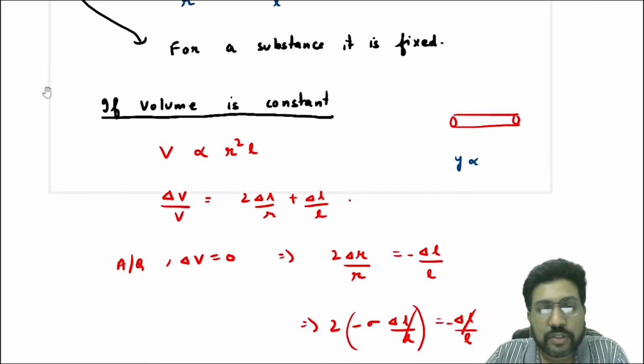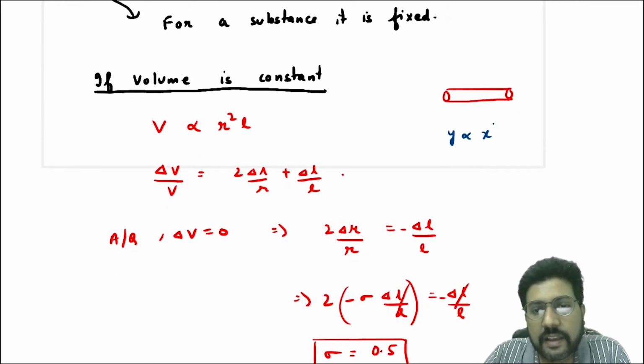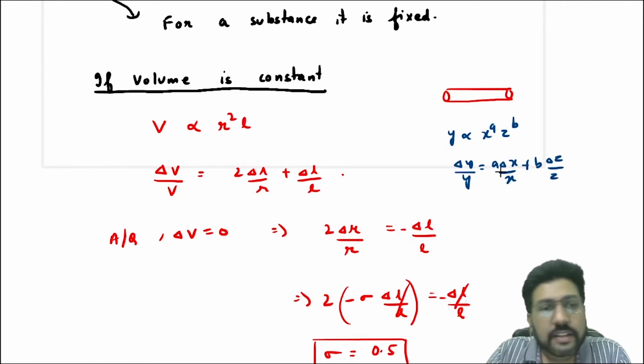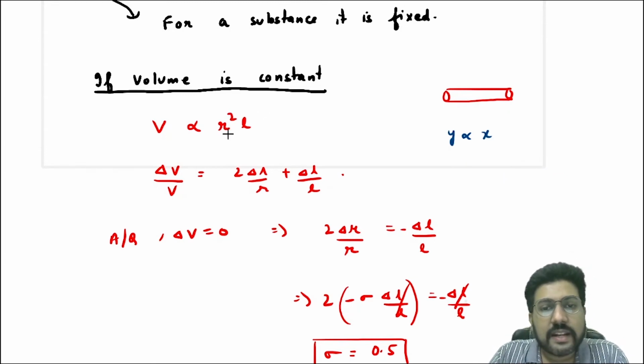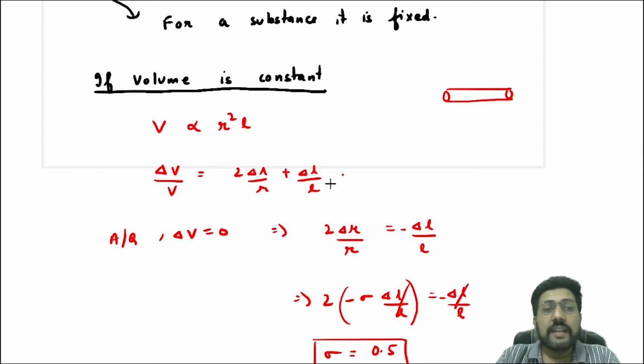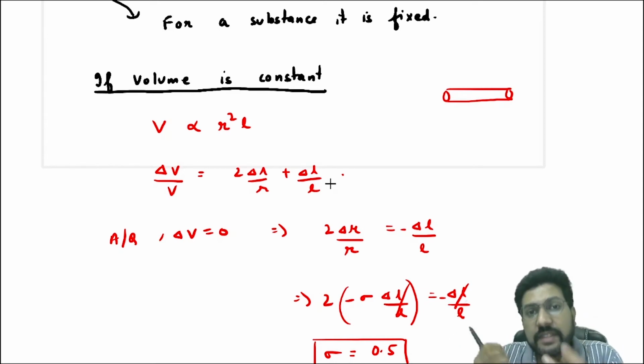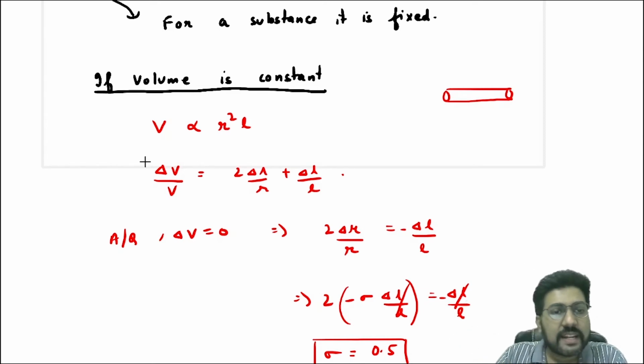Y is proportional to x power A, z power B, then you will write delta Y by Y is equal to A delta X by X plus B delta Z by Z. So here also, power of R is 2 and power of L is 1. So you will write delta V by V is equal to 2 delta R by R plus delta L by L. Now, it is given that the volume is constant. That means there is no change in volume. So you will say delta V is equal to 0.